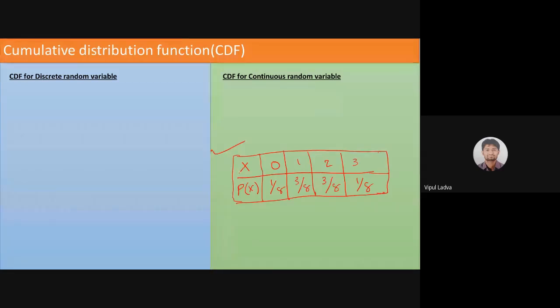So this is one of the probability distributions for a discrete random variable x. Now, if I need to find its cumulative distribution function, then what I'm supposed to do, I'm just supposed to add one more row to that table, एक और रो में ऐड करूंगा, और उसमें ये सारी जो प्रोबेबिलिटी है उसको ऐड करता जाऊंगा. किस तरीके से देखिए. For 1 by 8 it will be 1 by 8 for this particular. 1 by 8 plus 3 by 8 it will be 4 by 8. For this 1 by 8 plus 3 by 8 plus 3 by 8 it will be 7 by 8. And last it will be 1 by 8 plus 3 by 8 plus 3 by 8 plus 1 by 8, it will be 8 by 8.